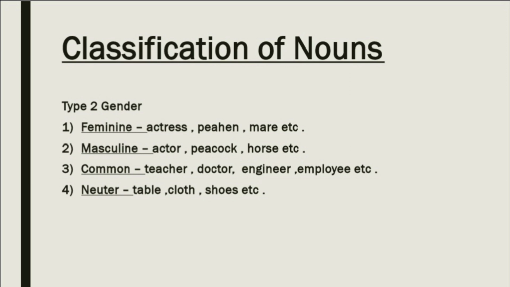Then you have the third one, which is common gender, from which it is not clear whether we are referring to male or female. For example, a teacher could be a male teacher or a female teacher. Similarly with doctor, engineer, and employee. Next is neuter gender. When you refer to neuter gender, it is always inanimate or non-living objects such as table, cloth, shoe. So this was all about the classification according to type 2, that is gender.